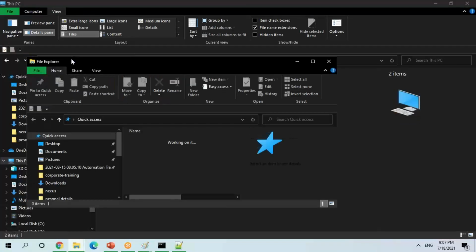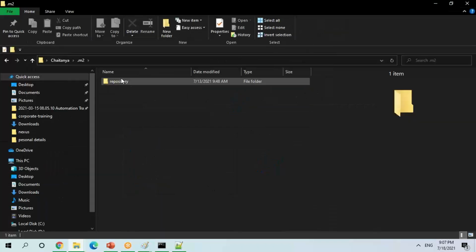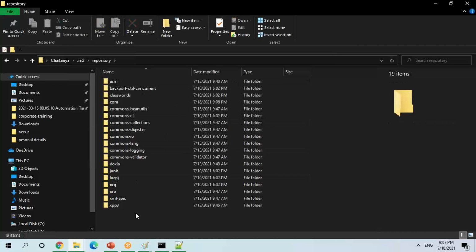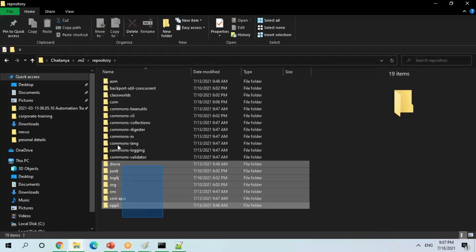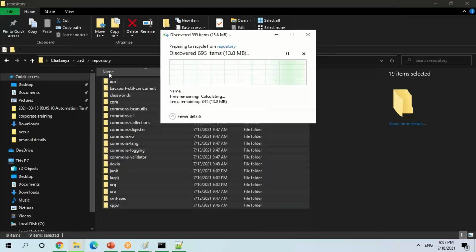Okay, we'll go to this folder. If you see, all the artifacts are getting downloaded. Now, if I remove it, it will try to download from the central Maven repository first to the .m2.